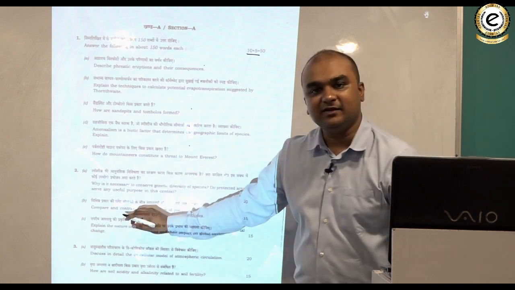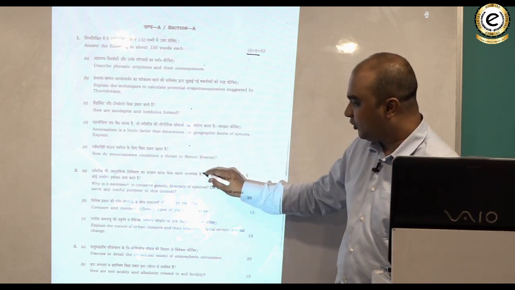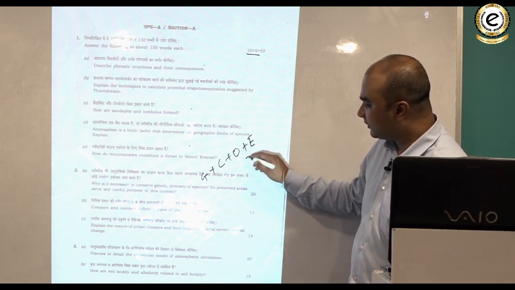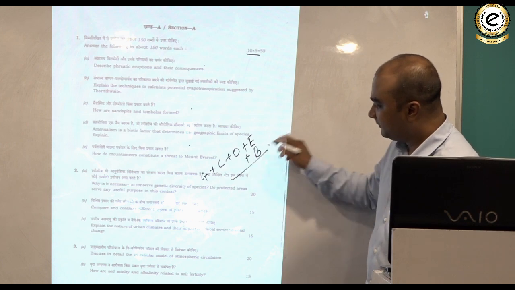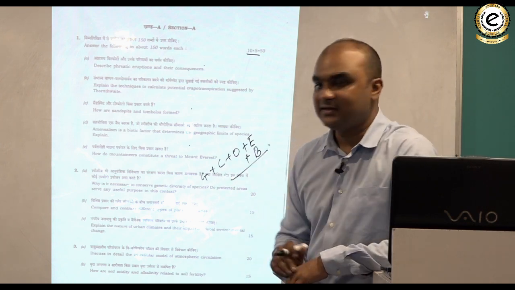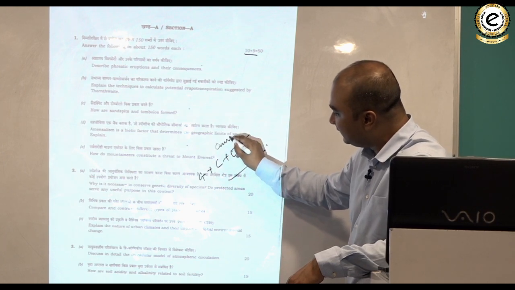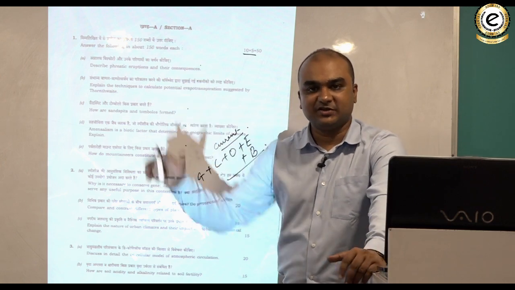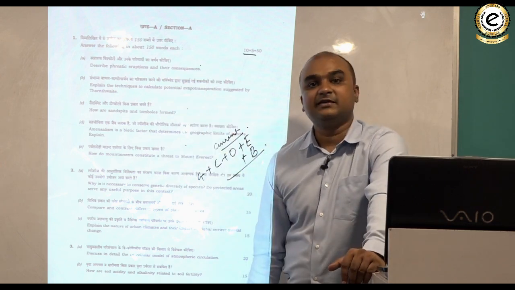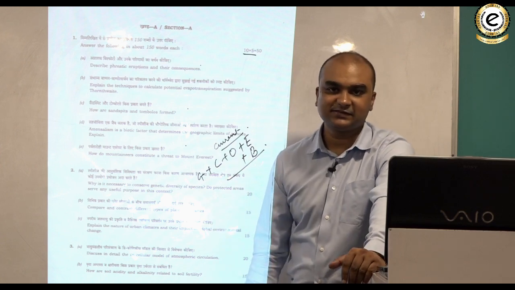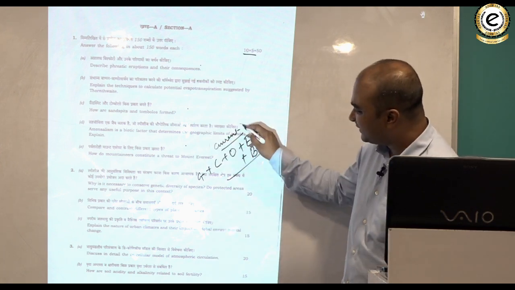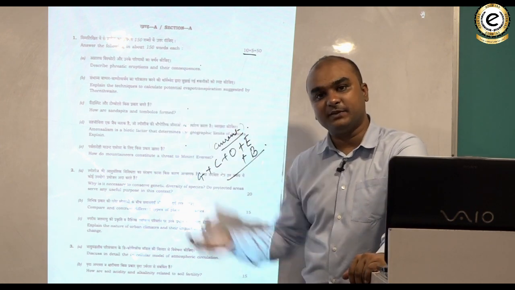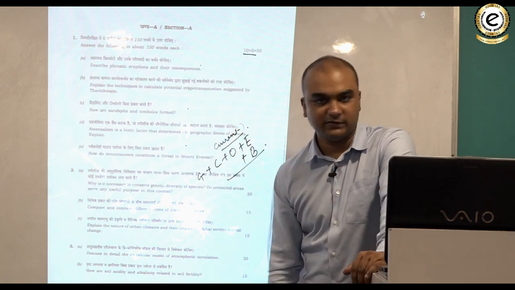These questions are again a mixture of geomorphology, climatology, oceanography, environmental geography and biogeography. But कई बार you will find that there is some element of current affairs also involved in it. जैसे कि like if there is a question on cyclone or question on say some hazards or something like that. Clear? तो वहाँ पर आपको थोड़ा current affairs चाहिए होता है but it is very limited in Paper 1. In Paper 2 जो India वाला paper है वहाँ पे current affairs का value बहुत ज़्यादा बढ़ जाता है.